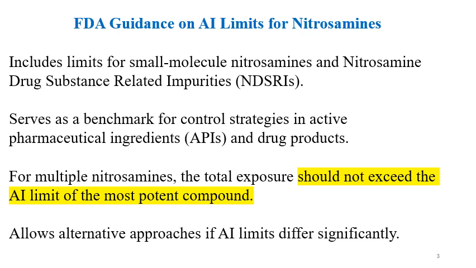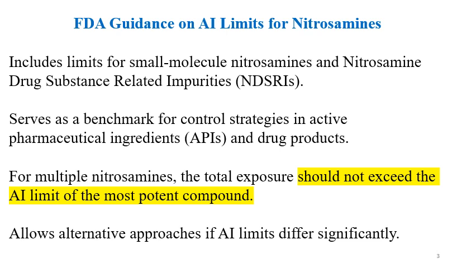The FDA guideline is also there on nitrosamine impurities, which provides information on the AI limits, and it includes limits for small nitrosamine impurities and also for nitrosamine drug substance related impurities. Those are also called NDSRIs.